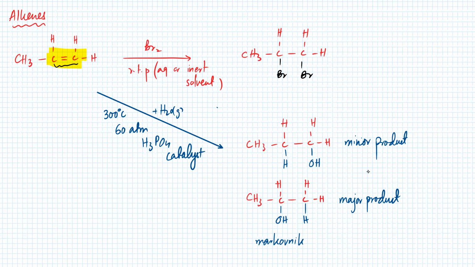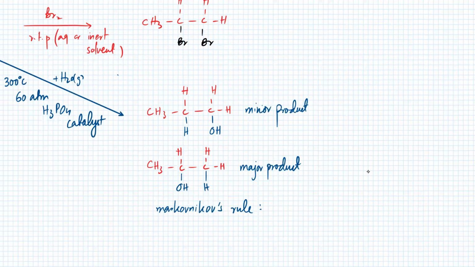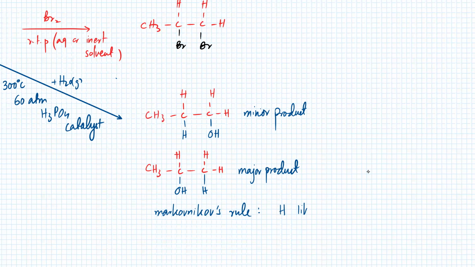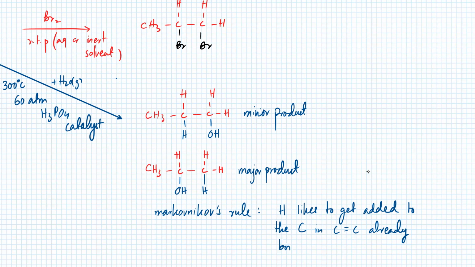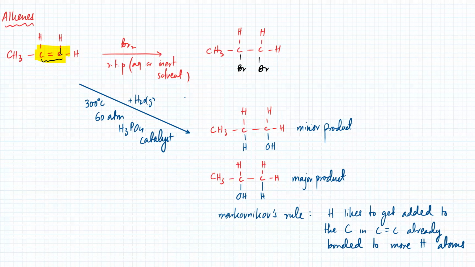It's a general rule that applies to alkenes, which states that the hydrogen likes to get added to the carbon in the C double bond C which is already bonded to more H atoms. So the rule simply stated that if you had an alkene,